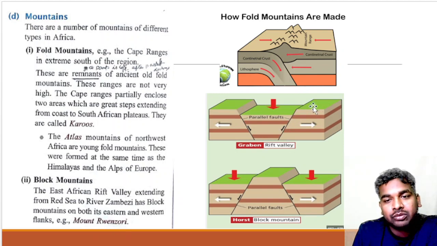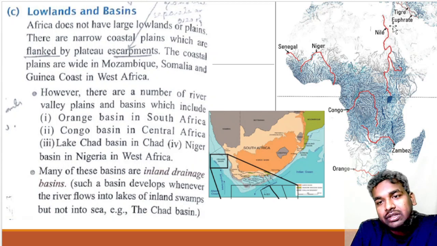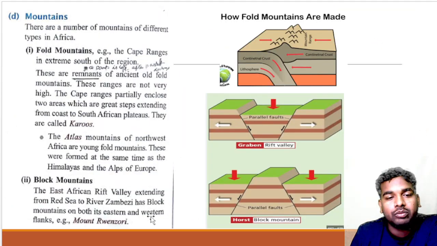This is the Red Sea, and from the Red Sea to the river Zambezi you will find many Rift Valleys, and beside them block mountains on both sides, in the eastern part and also the western part.